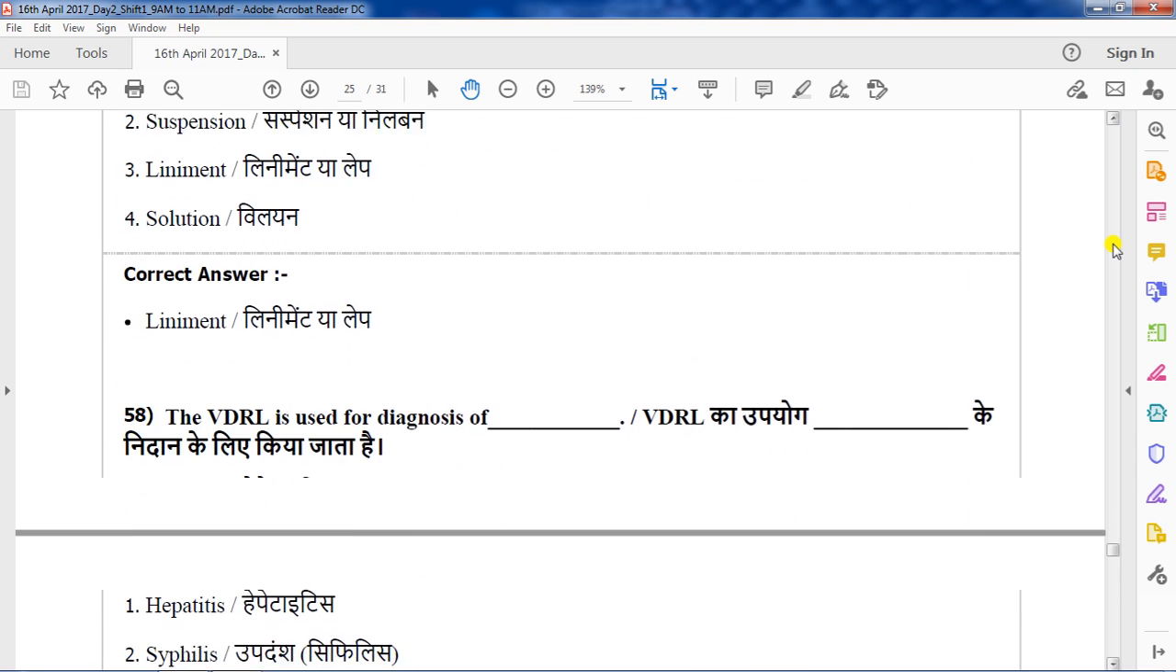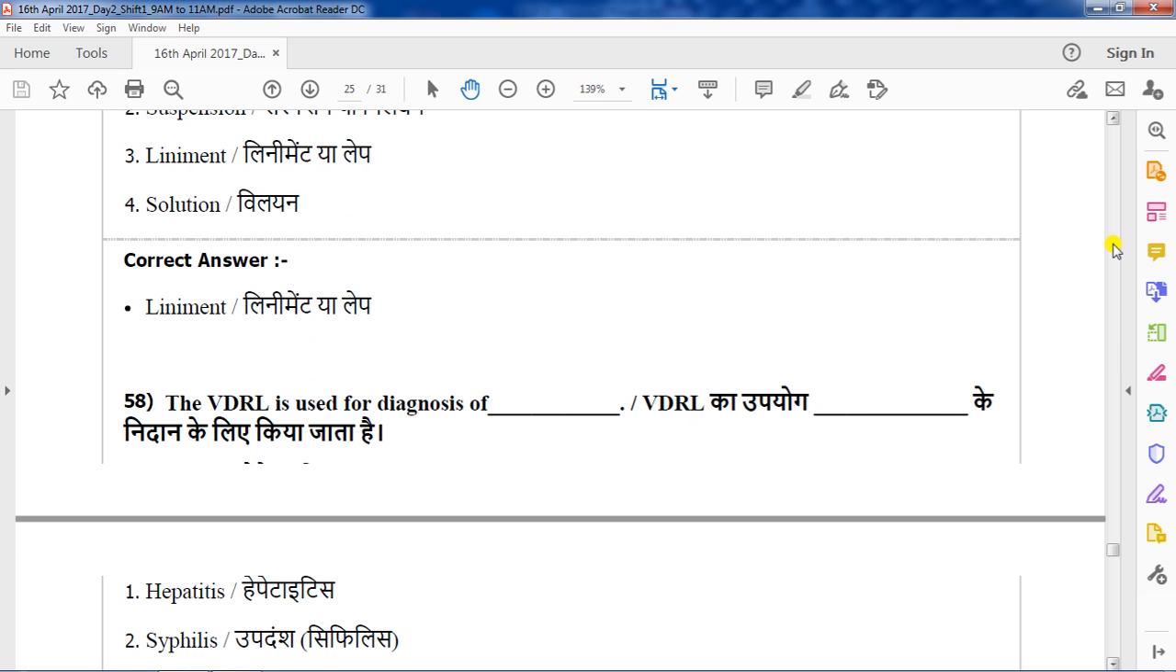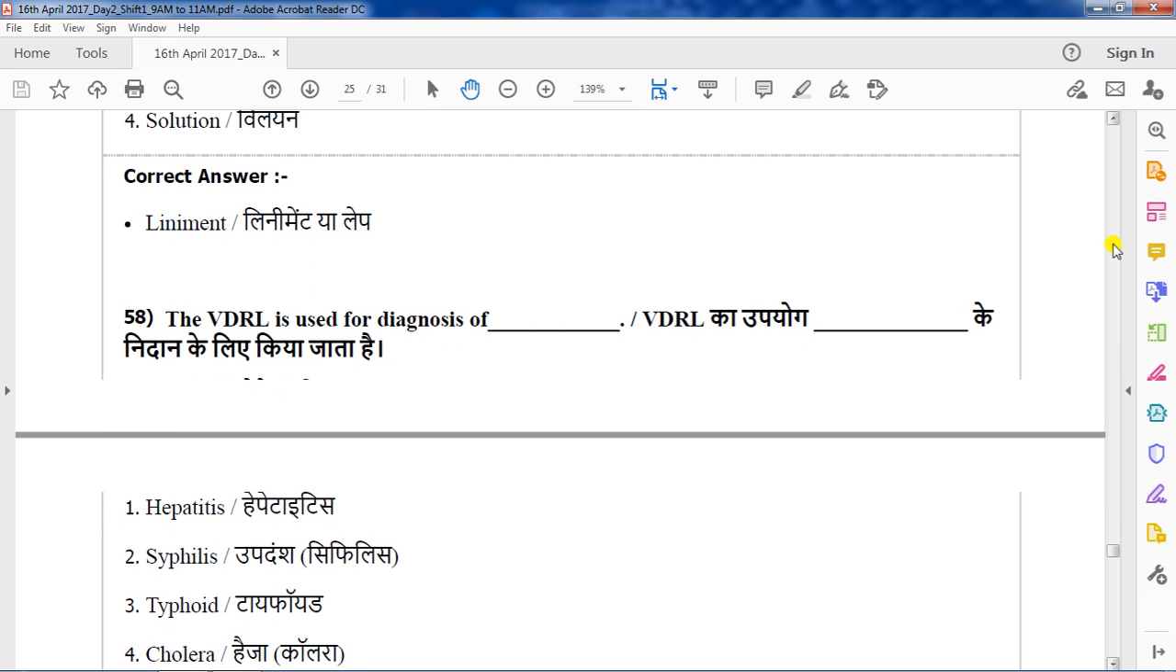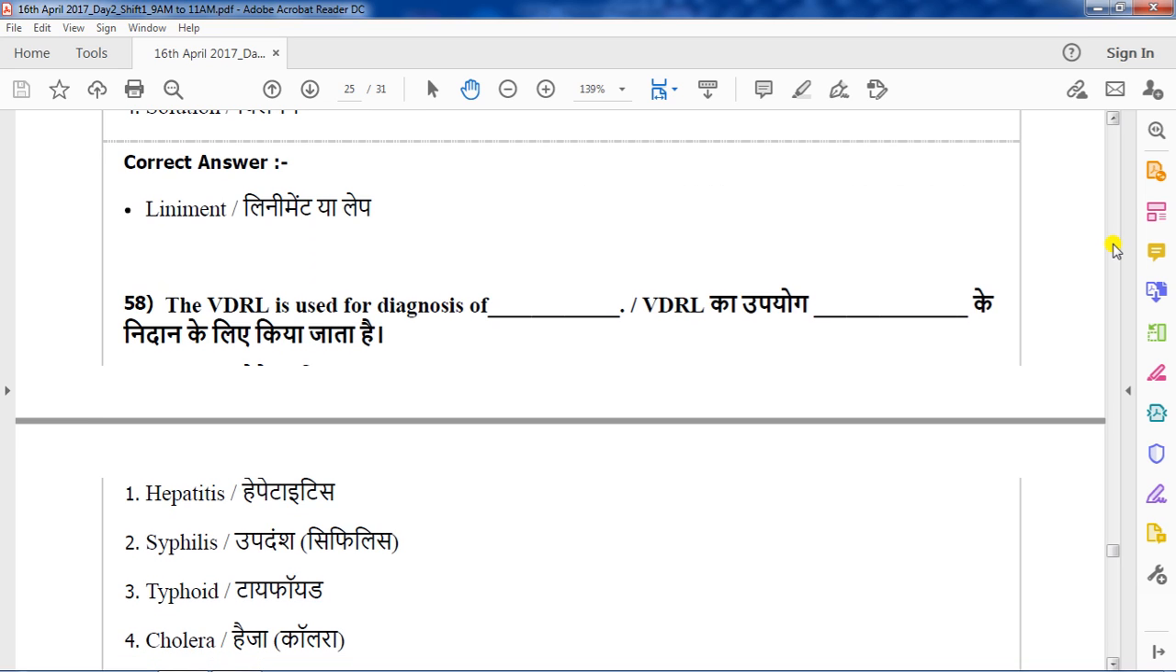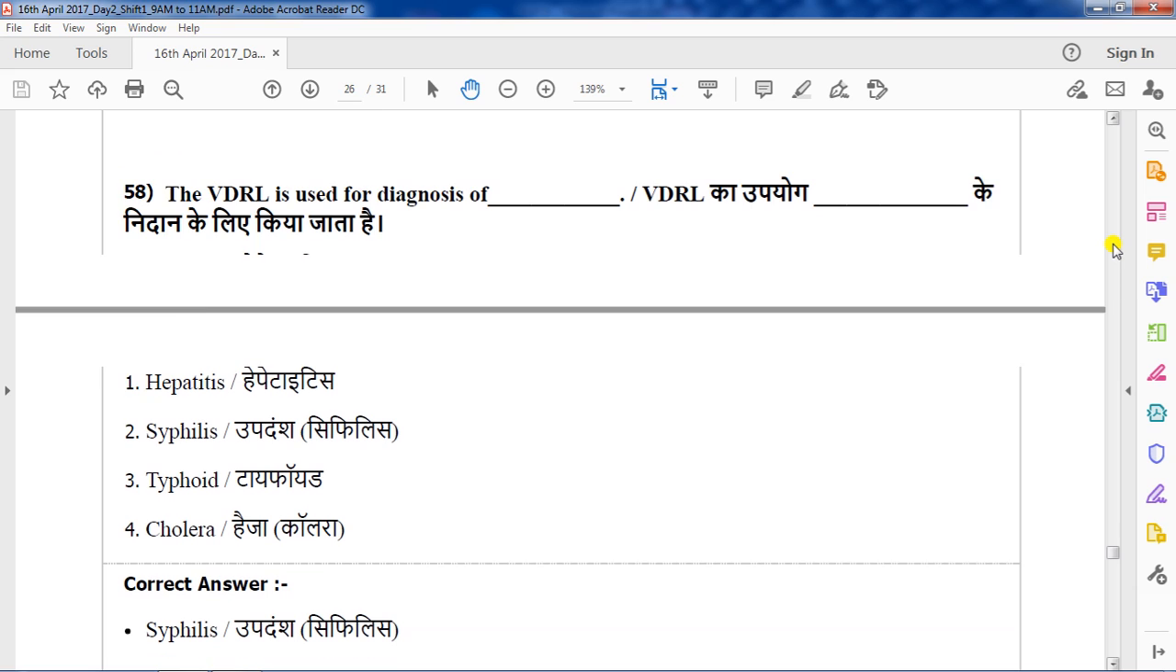Next question, question number 58. VDRL is used for the diagnosis of, the options are hepatitis, syphilis, typhoid, cholera. The correct answer for this question is syphilis. VDRL is used for the diagnosis of syphilis. So what is VDRL? V represents venereal, D represents disease, R represents research, L represents laboratory. That is, the VDRL test is the venereal disease research laboratory test.